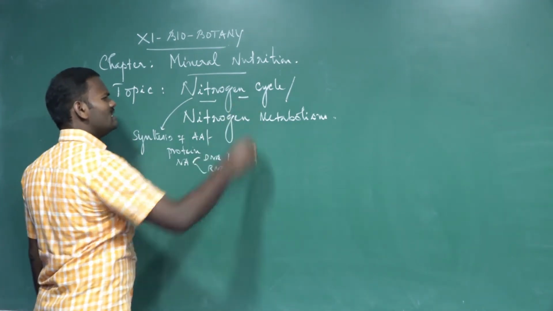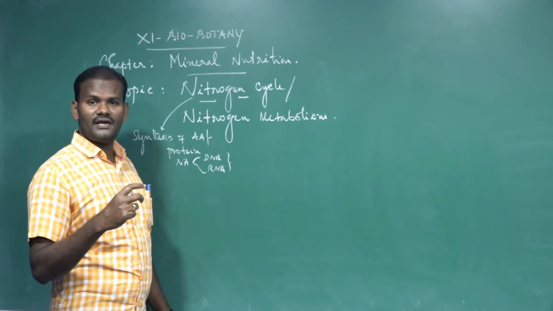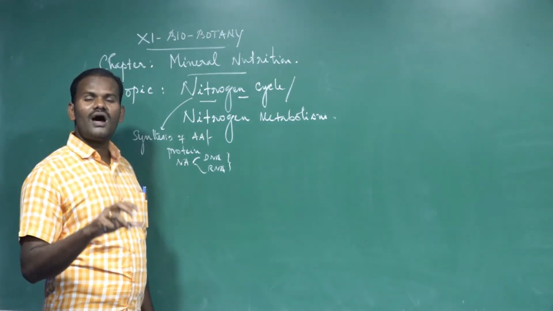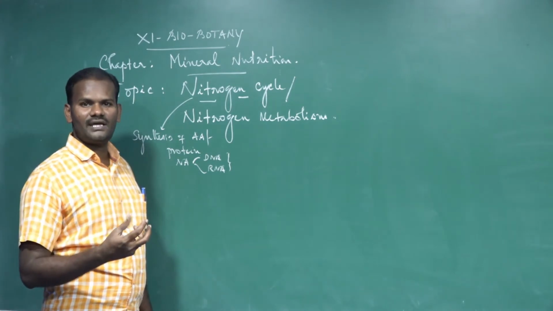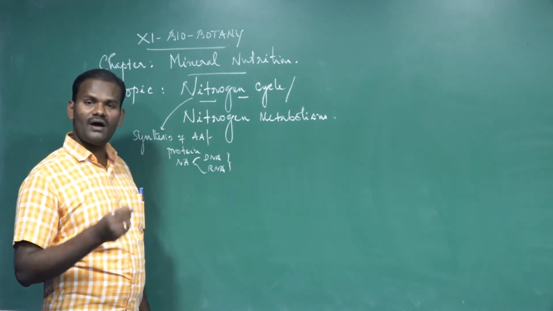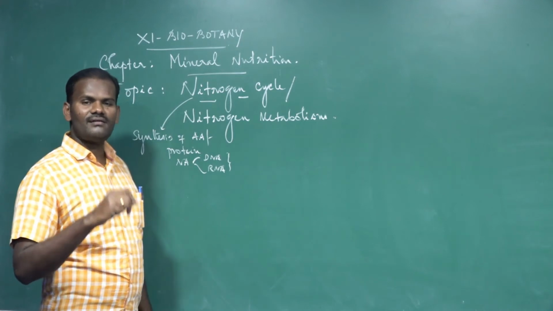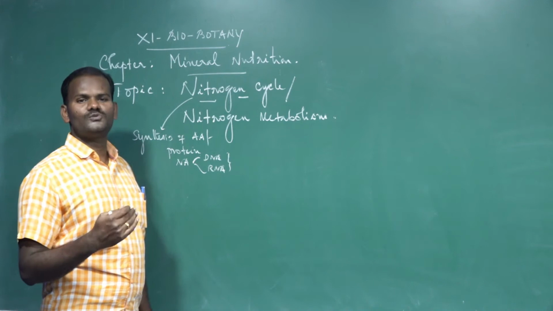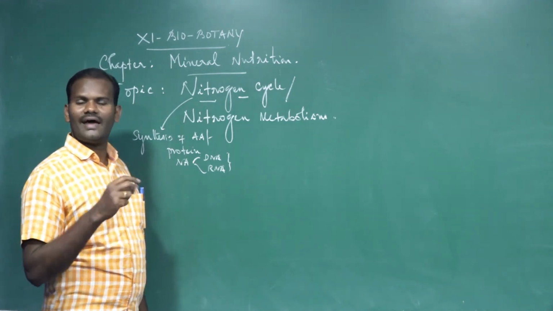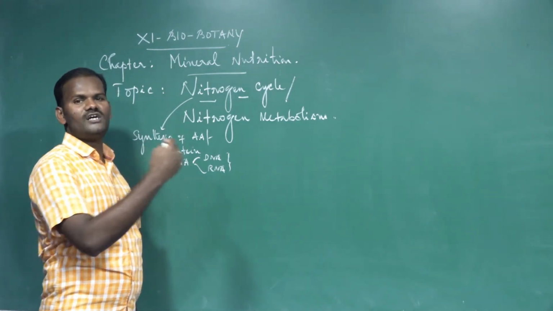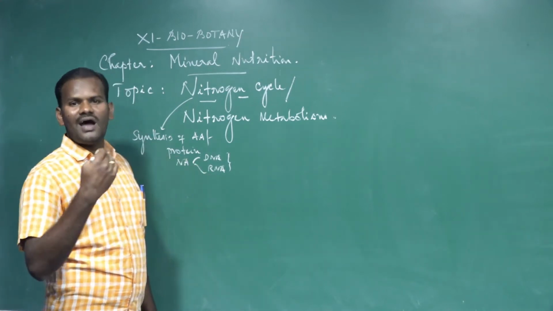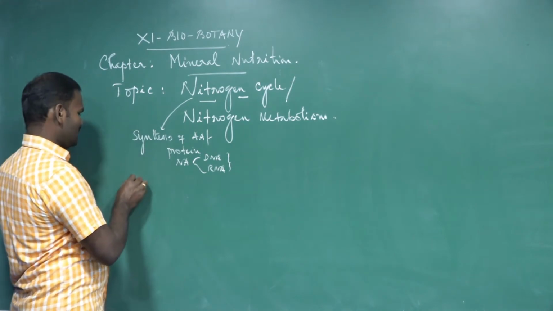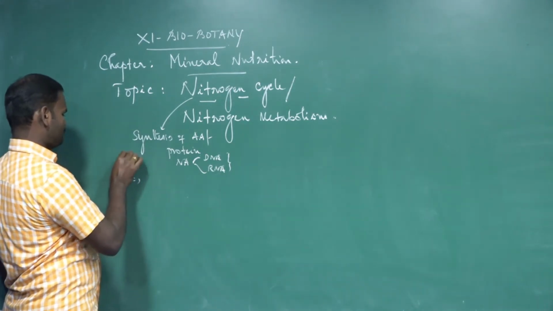Where is the source of nitrogen? Atmosphere is a source of nitrogen, but it exists in the gaseous state. So plants do not take it in the gaseous state; they take it in the form of ammonium ion, nitrite ion and nitrate ion. For these conversions, certain free living microorganisms are actively involved in the conversion of atmospheric nitrogen into ammonium and nitrate in the soils. So the nitrogen cycle includes 5 stages.